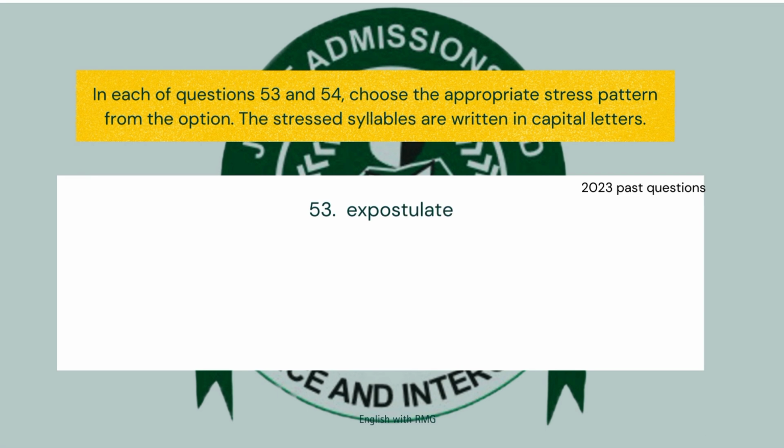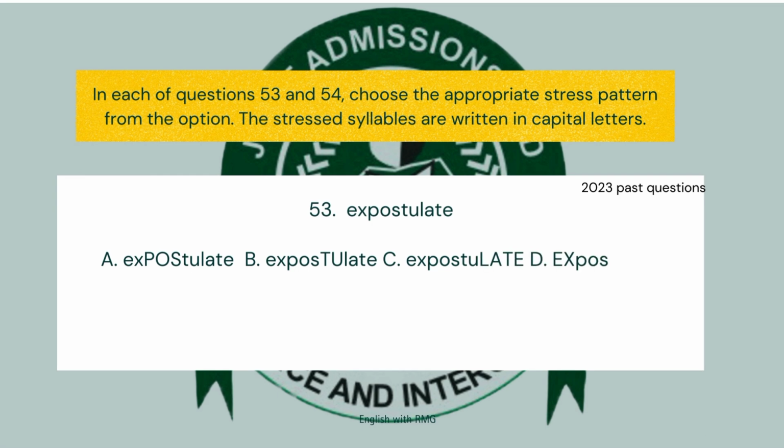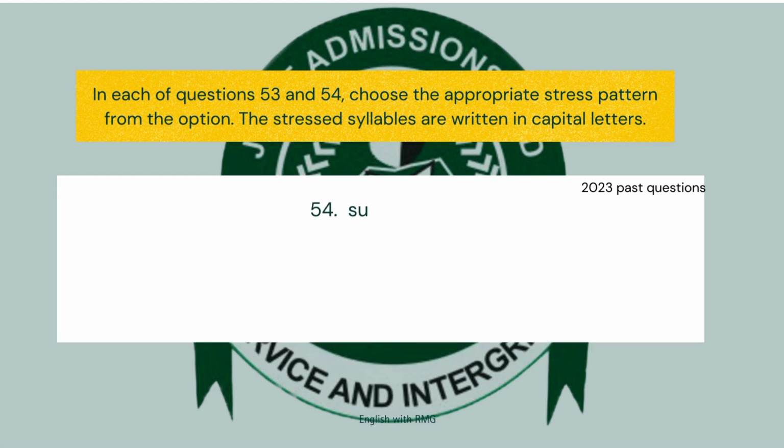So now back to our word, which is expostulate. So let's start from the back. We have late, pos, and ex. So first, one, two, three. So the stress will fall on what? Pos, which is the third from the back. So our answer is option A, expostulate.